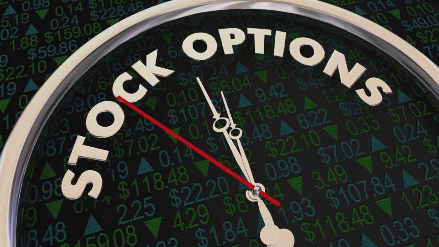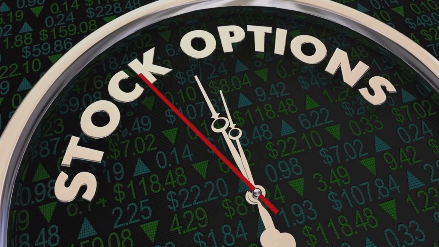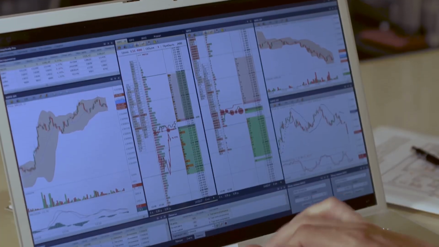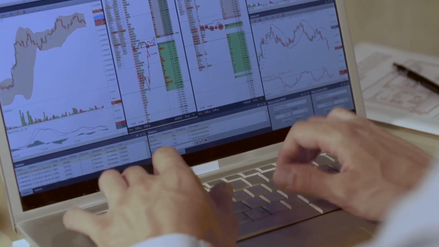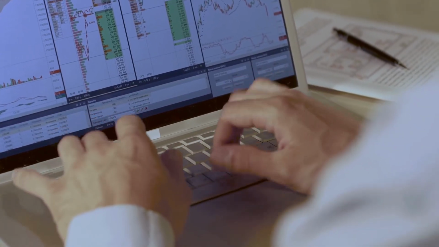Options contracts have a predetermined price, known as the strike price, and an expiration date. This flexibility allows investors to speculate on future price movements and hedge existing positions.